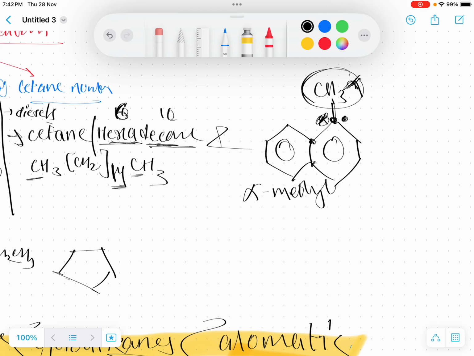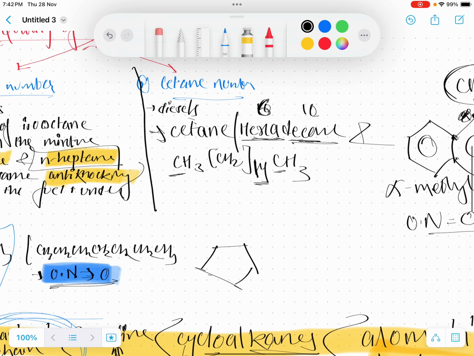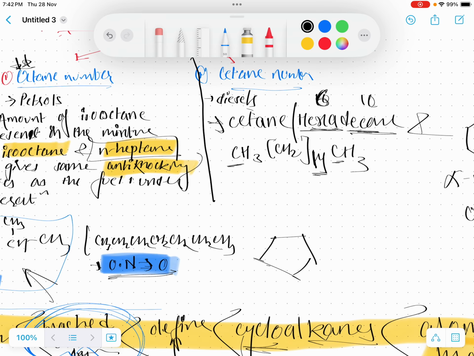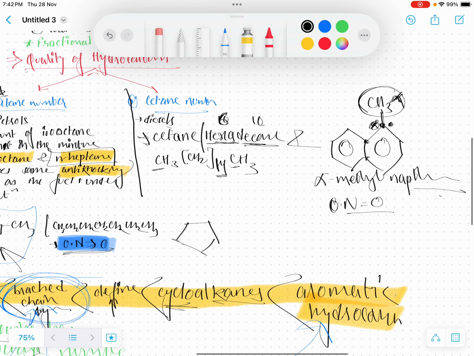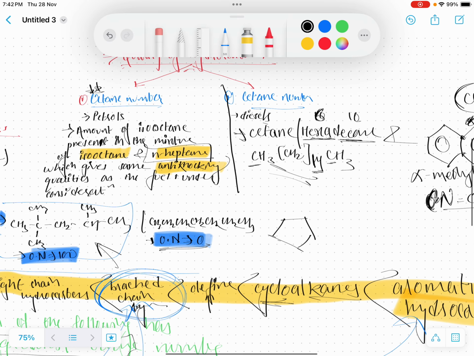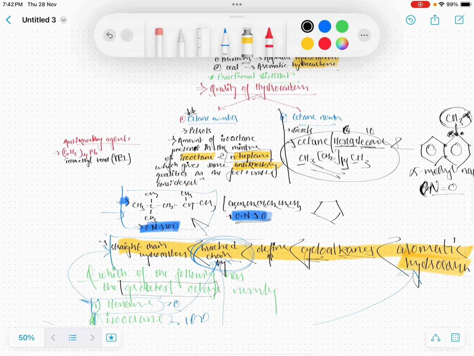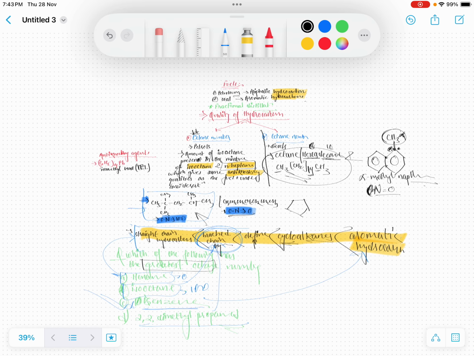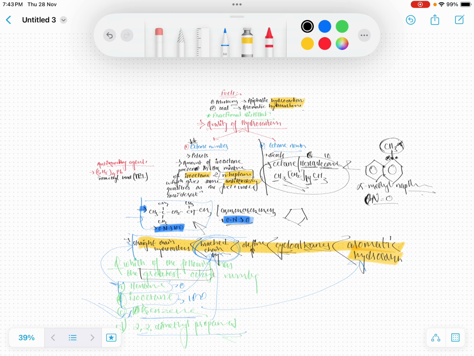These two rings of benzene, when combined, we call naphthalene. Likewise, n-heptane had an octane number of 0, and here the cetane number of this compound, alpha methyl naphthalene, was found to be 0, and the cetane number of hexadecane is 100. This is one of the things that needs to be remembered.